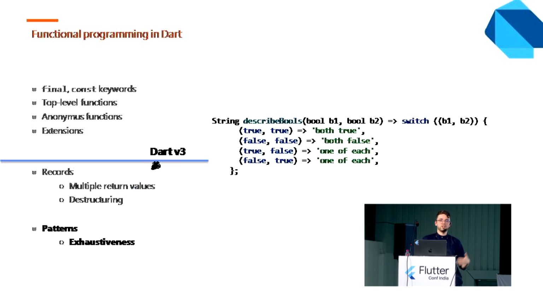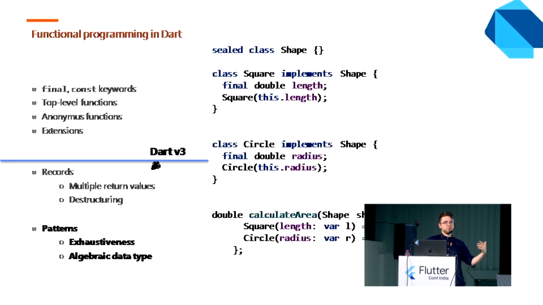So with pattern matching, we can have a much smarter switch operation that we can use in our functional programming implementations. And we need to also talk about algebraic data types. This is when we have different family-related types. So in the calculate area operation, we can run a specific operation for each different type. These algebraic data types help us reduce the cases where we would be forced to create objects, which would be object-oriented. We can stay more in the functional programming world.